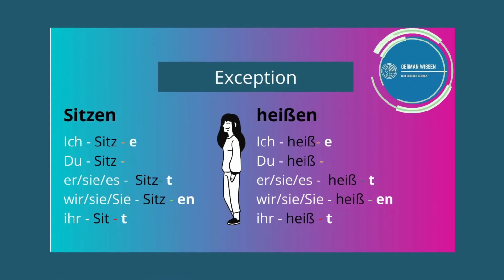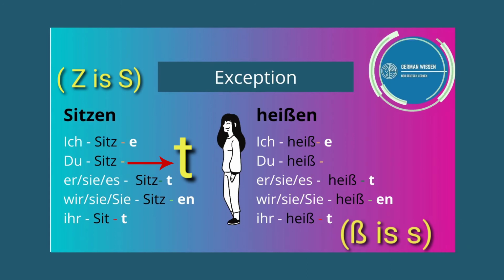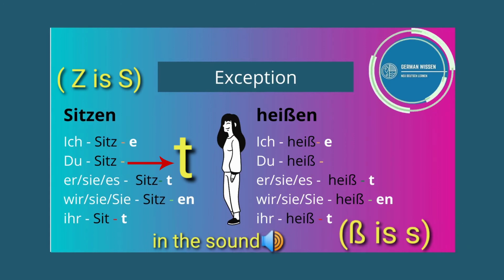Coming up next, in all these we have some exceptions as well. Basically, these exceptions are only for the conjugation. What's different is, with sitzen, we have to write T, not ST. The reason behind this is that the sound of Z is S. In the same way in heißen, we have S in the sound, that's why we have to add only T.